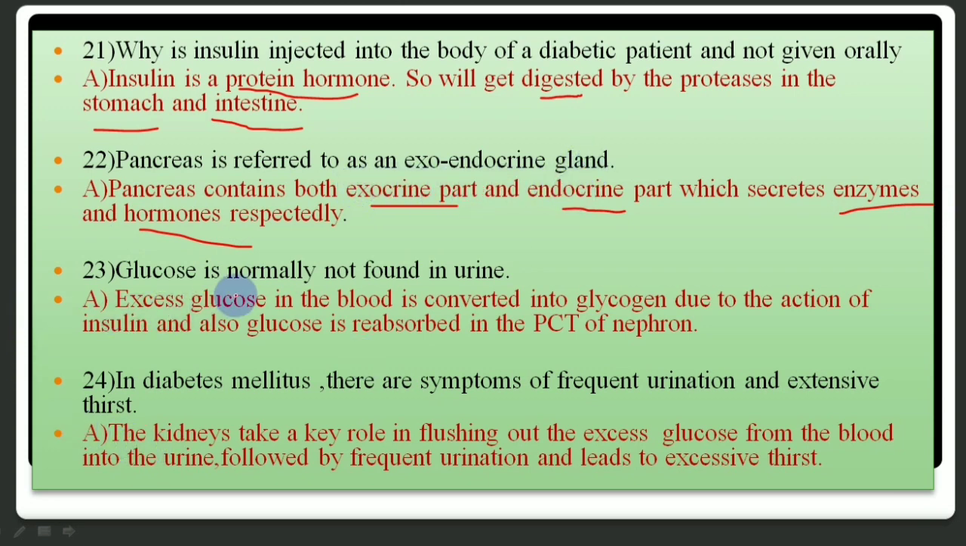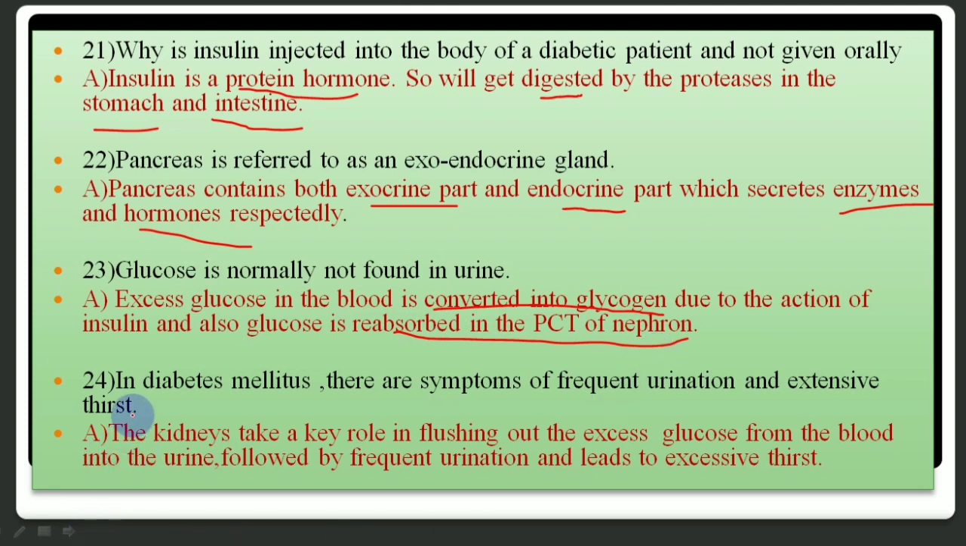Glucose is normally not found in urine. There are two cases. First, excess glucose is converted to glycogen, and second, if still glucose escapes in the blood, then that is reabsorbed in the PCT of the nephron.